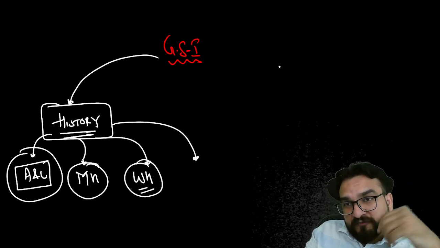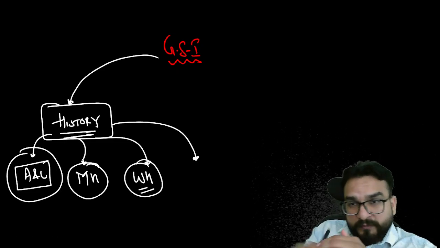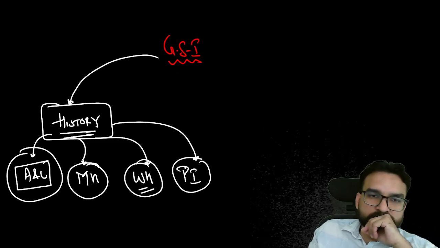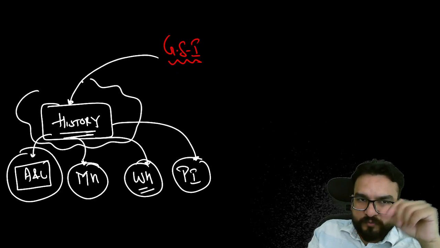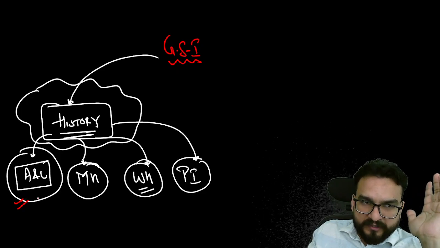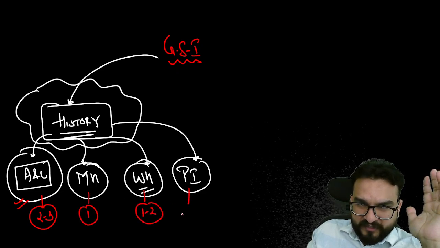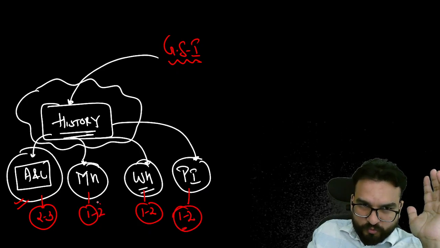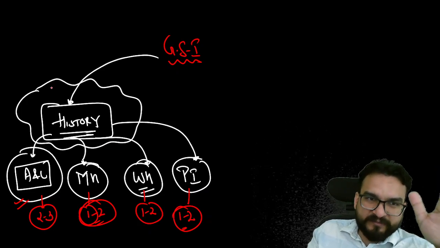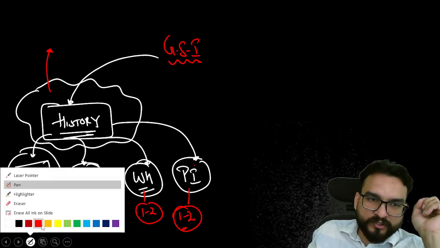That means if you devote much time to world history, that will not give you a better cost benefit, right? You will be ruining your other subjects. And then you have post independence over here. So I'll be handling your history portion, don't worry about it. How we will be doing art and culture, we will talk about in the art and culture subject. But over here 2 to 3 questions, 1 question from here, 1 to 2 questions from here, 1 to 2 questions from here. Overall, you will see a minimum of 2 to 5 questions and a maximum of 7 questions from history, if I include post independence also, which I should include, right?